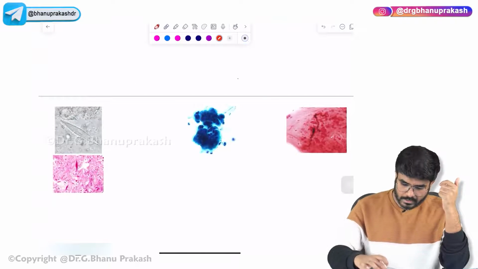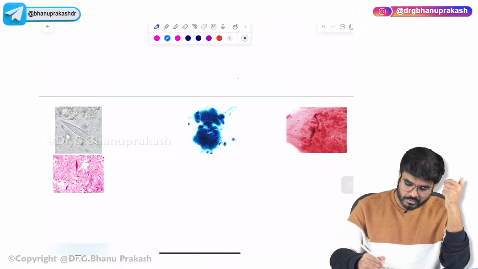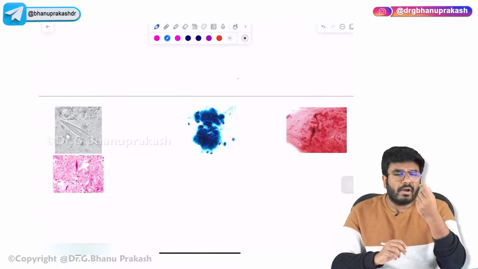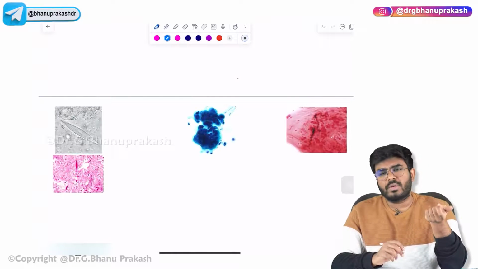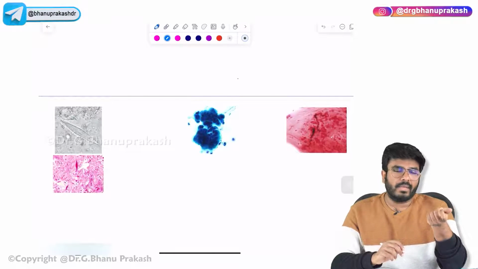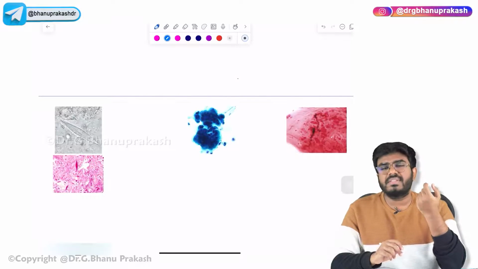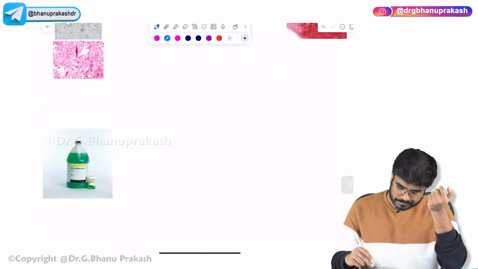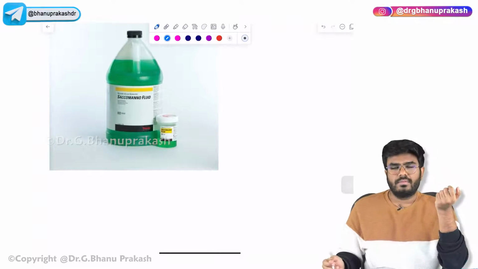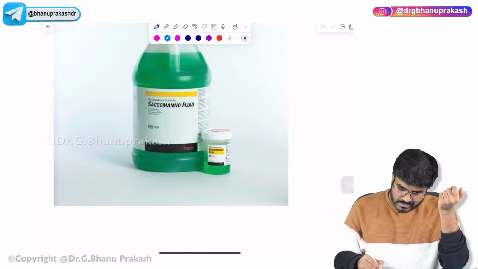Okay, done. So after this, what else you need to know for your exam? After collecting the sputum, the sputum needs to be fixated. What is the fixative that is used for the sputum? See, this is the fixative. What is this?